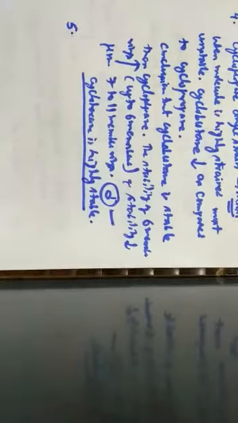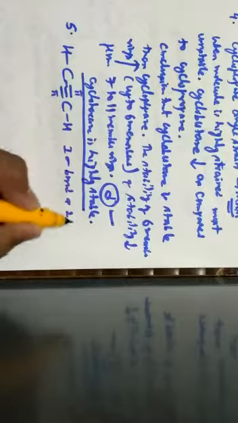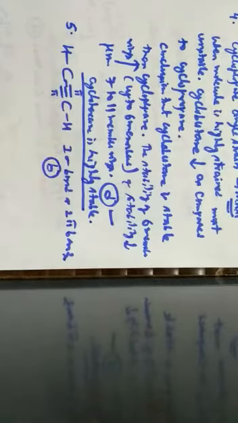Next one, question number 5. In the acetylene molecule, between the carbon atoms there are, so first let us write the acetylene molecule. They are asking about the bonds between carbon atoms. The upper bond is a pi bond, the lower bond is also a pi bond, and the middle bond is a sigma bond. Therefore, it has one sigma bond and two pi bonds. Hence, the correct option is option B, that is one sigma bond and two pi bonds.